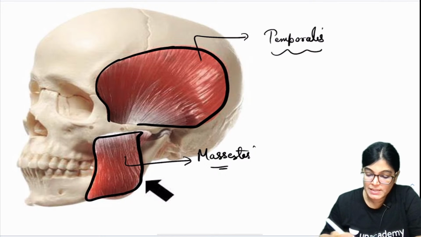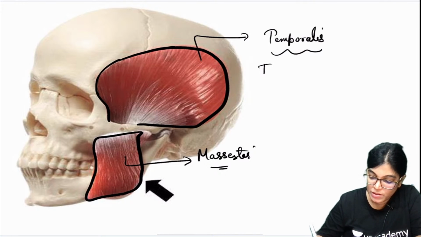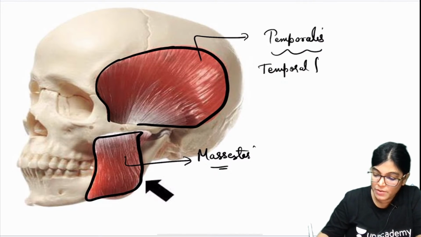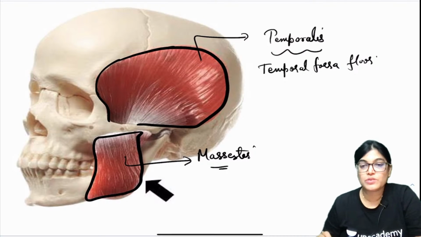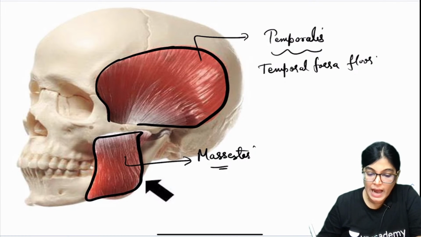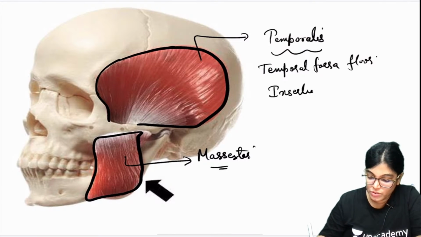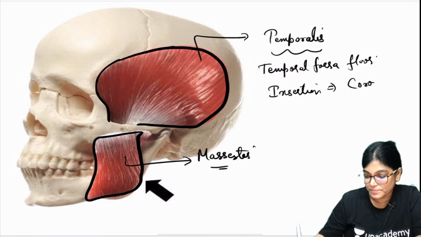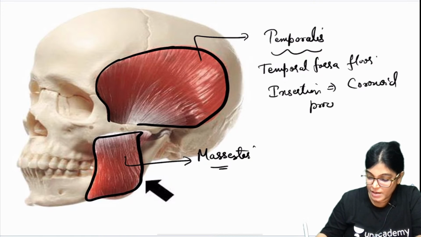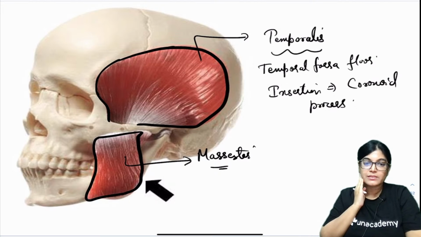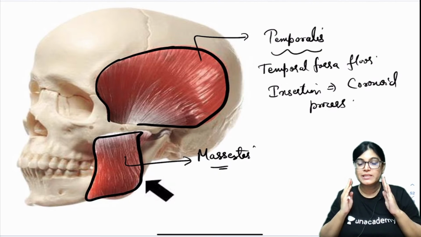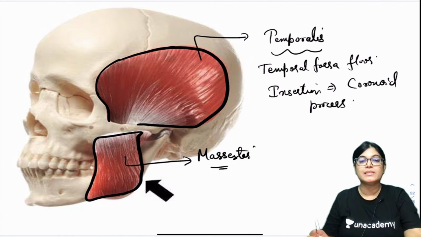Now the temporalis muscle is originating from the temporal bone, the temporal fossa floor and temporal fascia, and insertion is occurring into the coronoid process of the mandible. Masseter, as you can see on the outer side, when you clench your teeth, you can feel this quadrilateral muscle. Just clench your teeth and touch it. The quadrilateral muscle which you can feel is the masseter muscle.